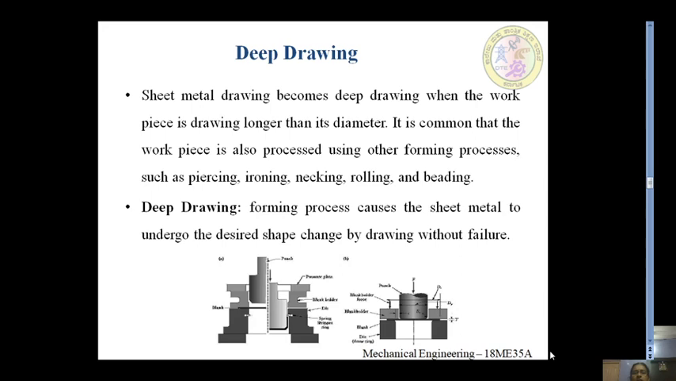So we are going to have the deep drawing concept here. Sheet metal drawing becomes deep drawing when the workpiece is drawn longer than its diameter, so the diameter is less and the length is high. It is common that the workpiece is also processed using other forming processes such as piercing, ironing, necking, rolling and beading. In the deep drawing process, we get the desired shape change by drawing without failure.